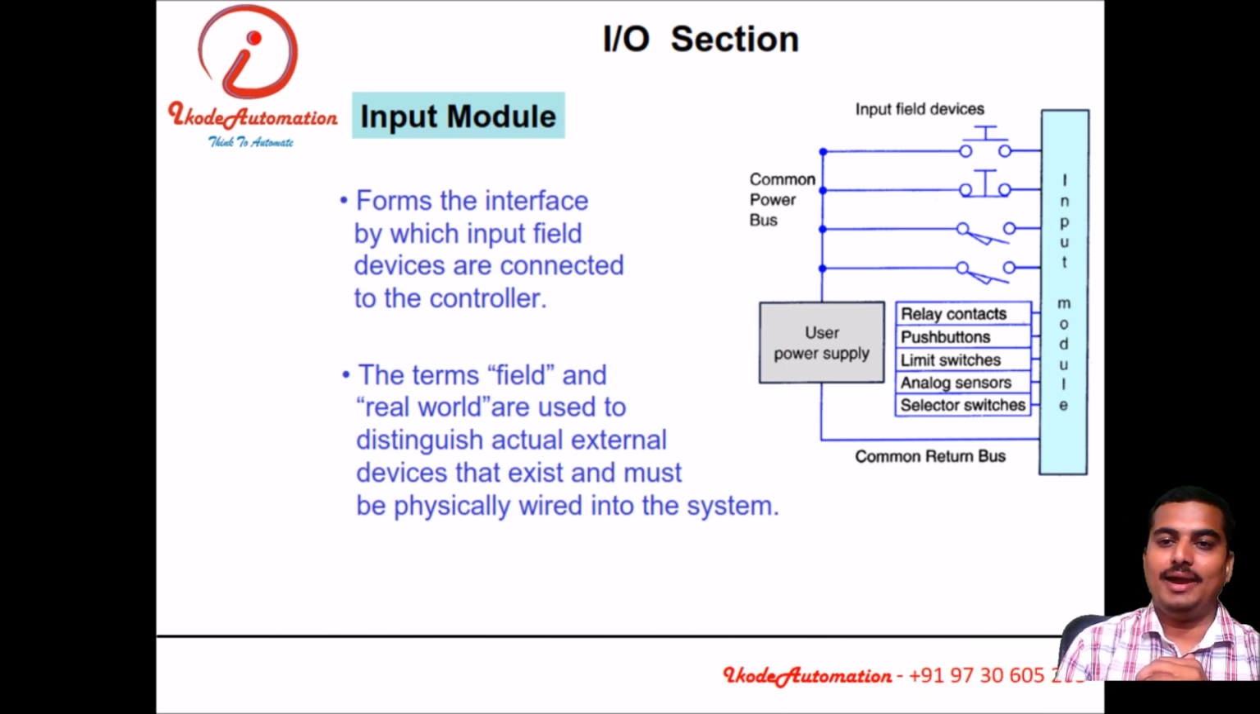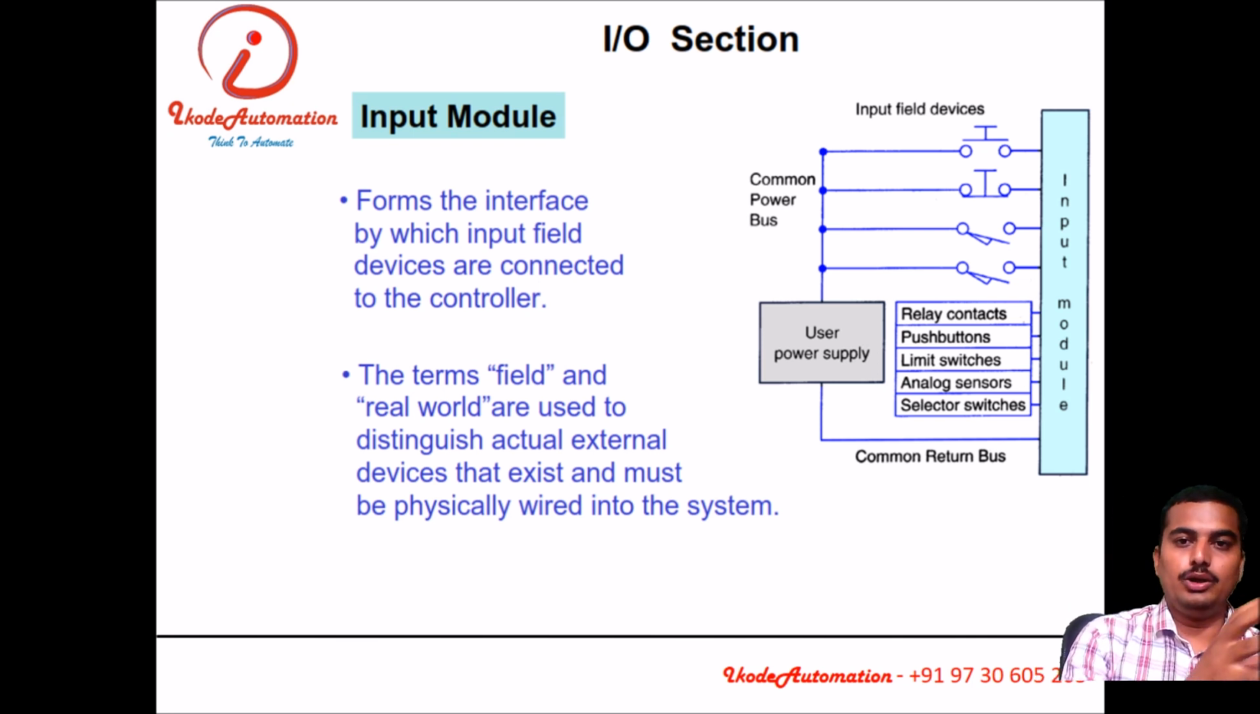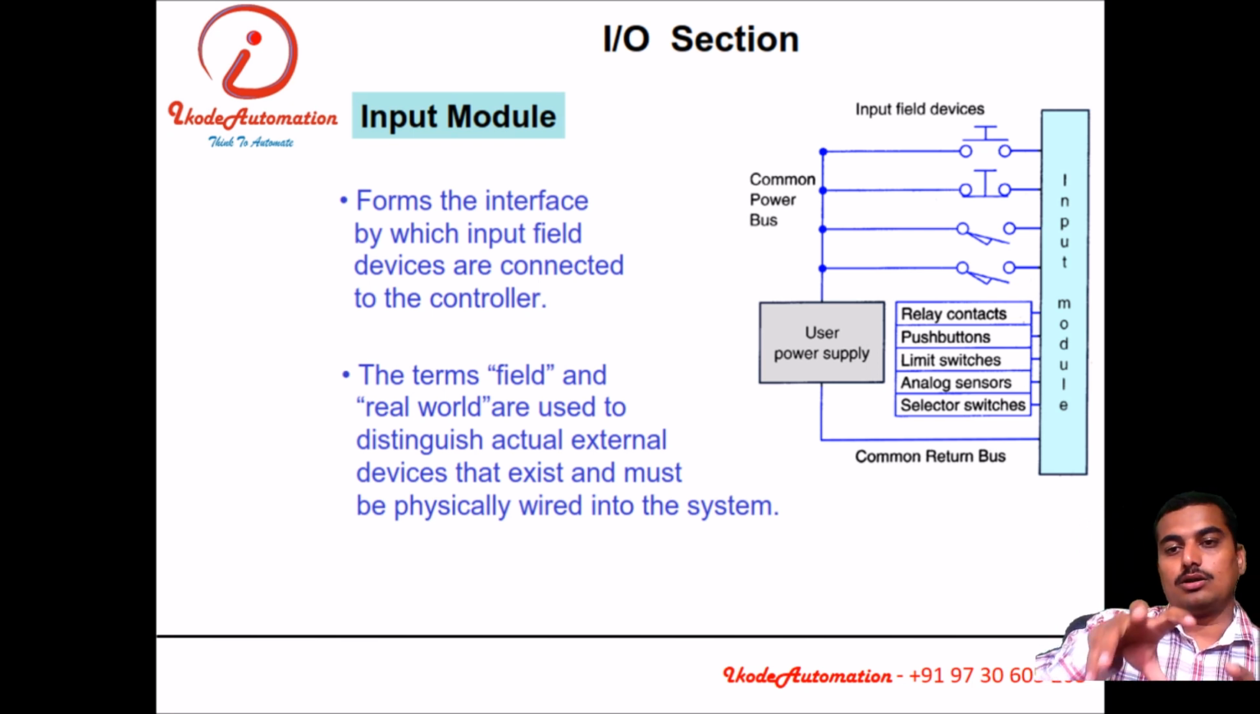Any automatic system has three parts. First, input devices, second, controlling devices, and third, output devices. Input devices are nothing but push buttons, toggle switches, selector switches or sensors, which give feedback to the system, that is, the controlling system or controller.